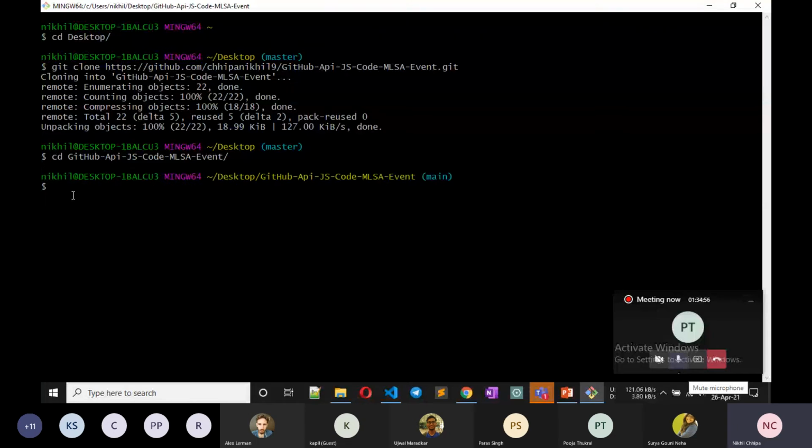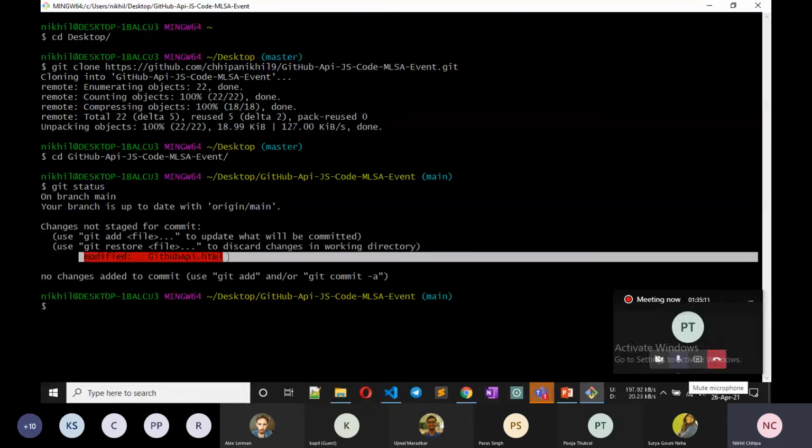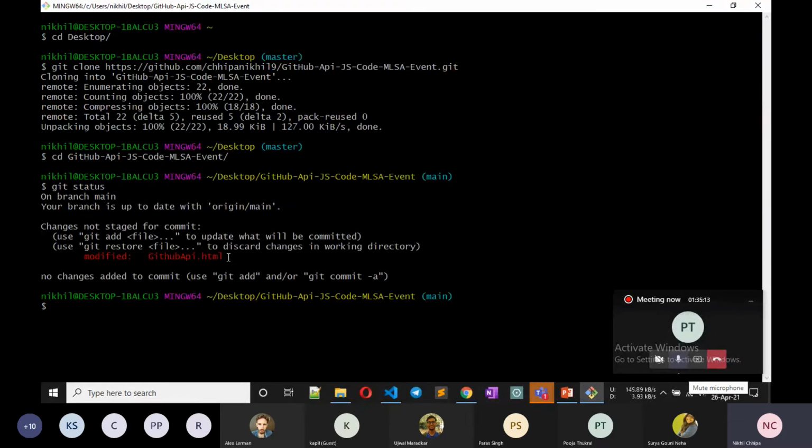Now in Git, I check status. Yeah, so in this, it shows on branch main, your branch is up to date with origin. Changes not staged for commit. We modified the GitHub API.html file.